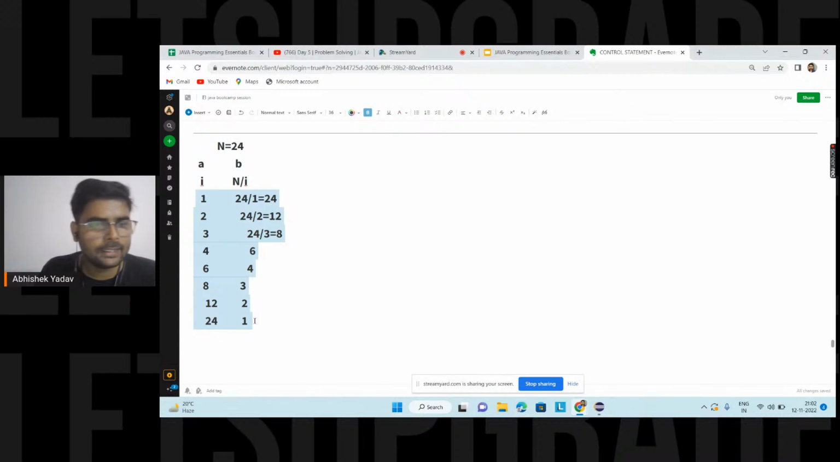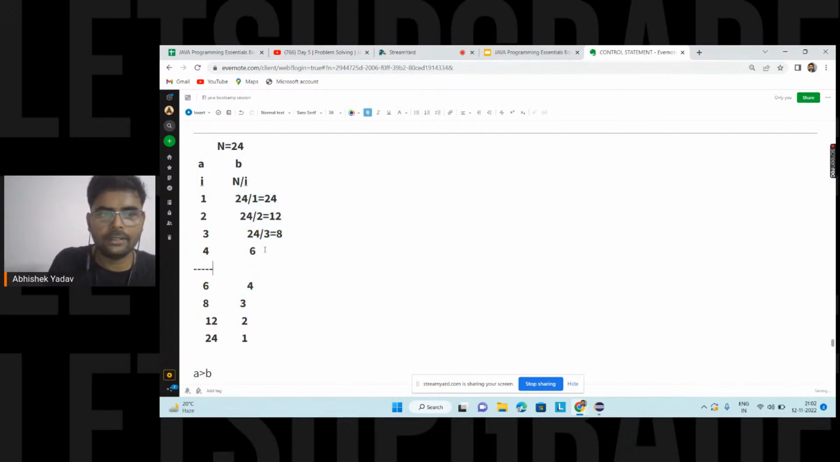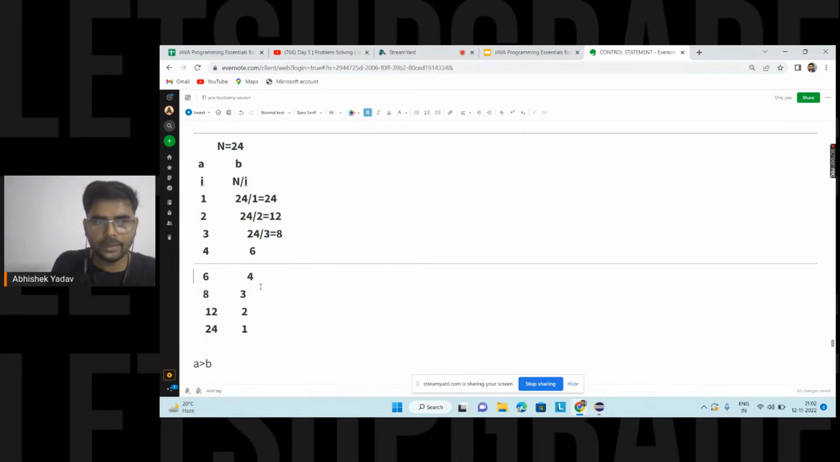Okay, Abhay is correct here. He's saying when a is greater than b. Correct, Abhay. Any other observation, guys, in the table here? When a is greater than b, we are getting the factors repeated, right? At this point. Yes or no? Okay, Kalyan is also correct here.